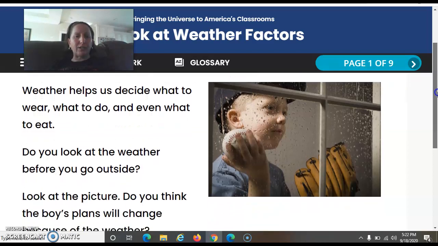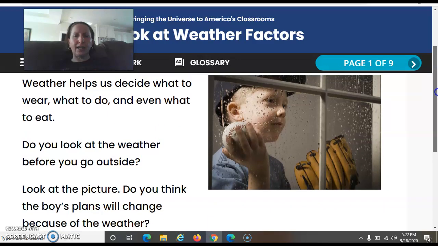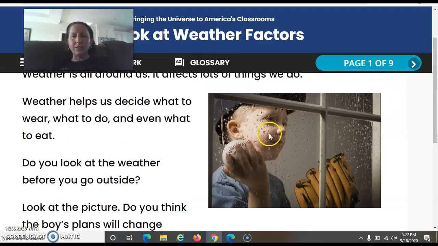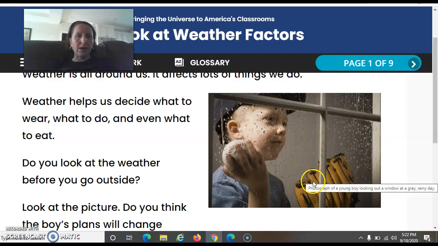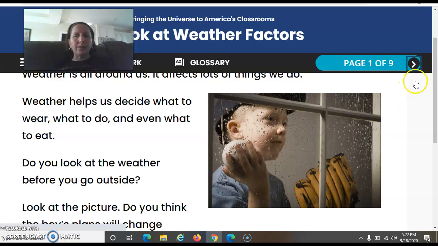Look at this picture. Do you think the boy's plans will change because of the weather? So let's look. He's got a baseball, he's got his baseball glove. It looks like he was getting ready to go outside to play baseball. But then when he looked out the window, what does he see? That's right, he sees rain. So do you think that's going to change his plans? Is he going to be able to go outside and play baseball? No. So we're going to be talking a little bit more about weather.